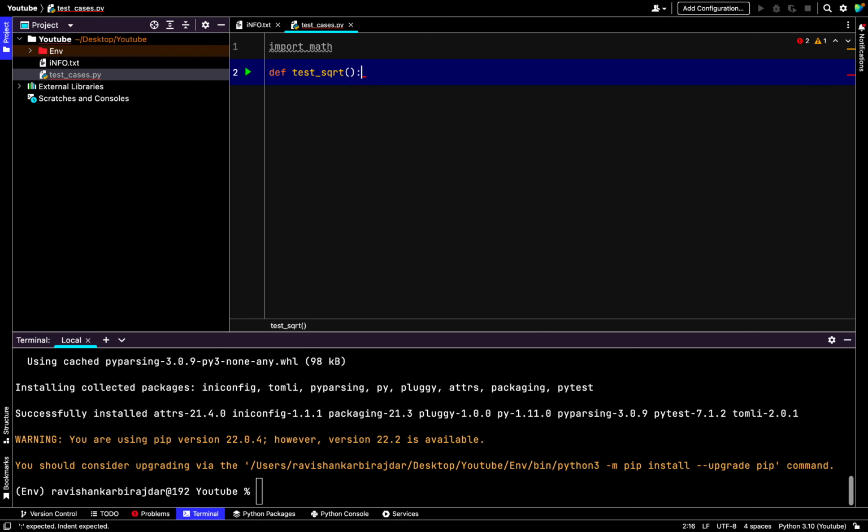This function is not going to take any parameter; I set a number which is 25. Here we need to use assert. Assert is a keyword that is present inside your test function.